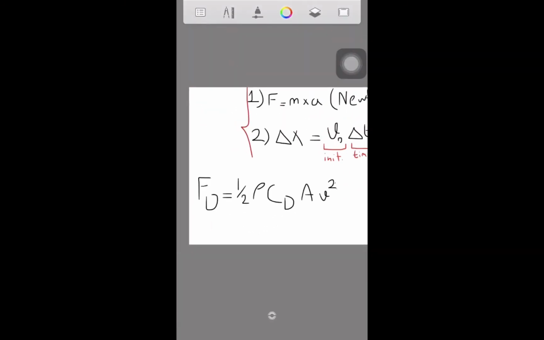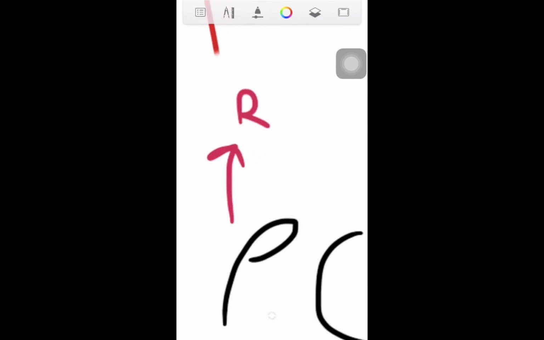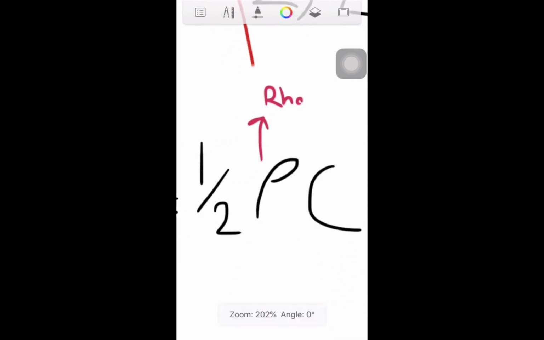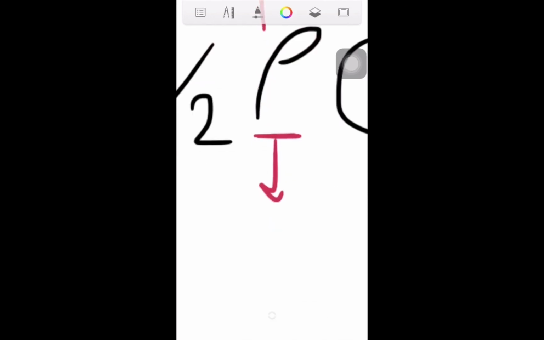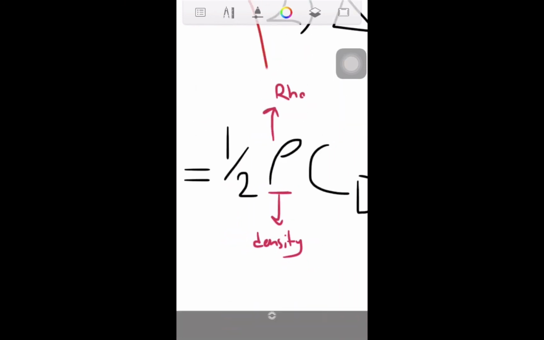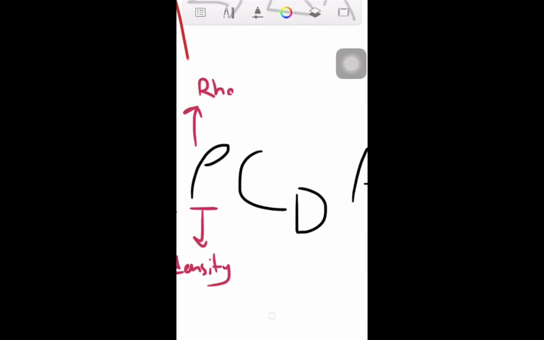This may look a little bit complex, but don't worry, it is very, very intuitive. This is called rho, but it is basically density. This is the density of that object, and this one, C subscript D, is called the drag coefficient.